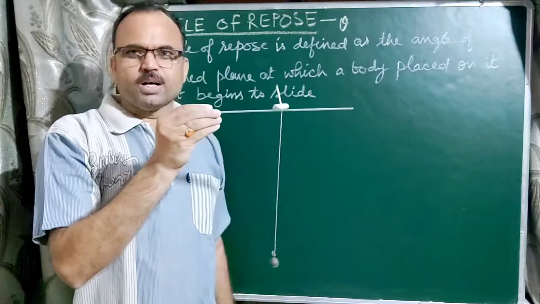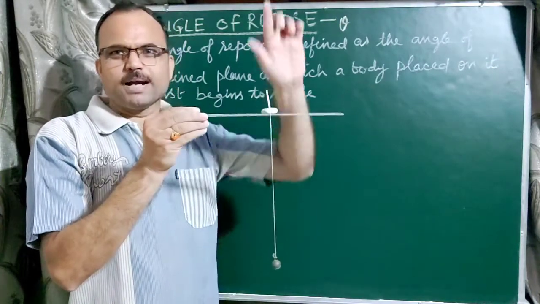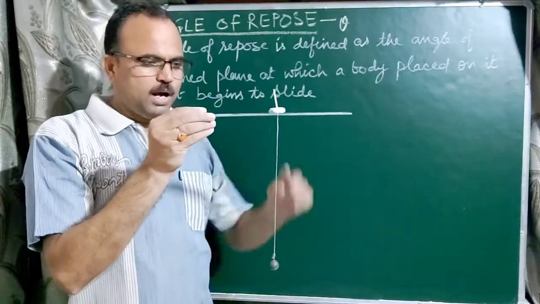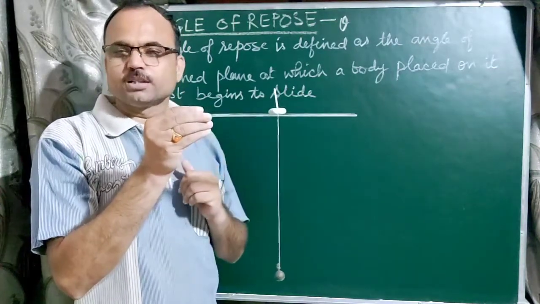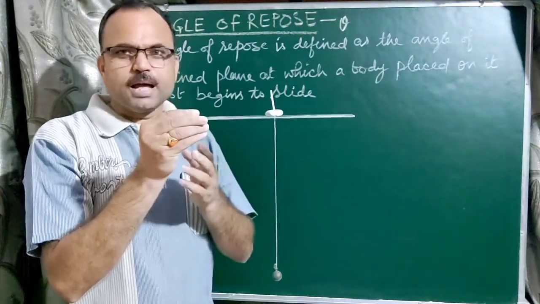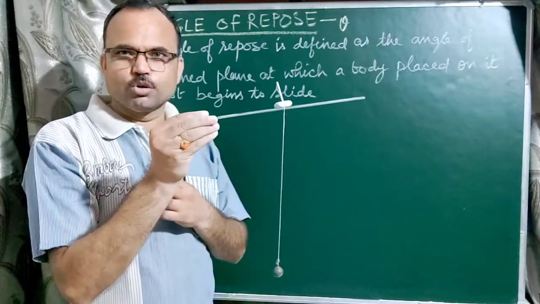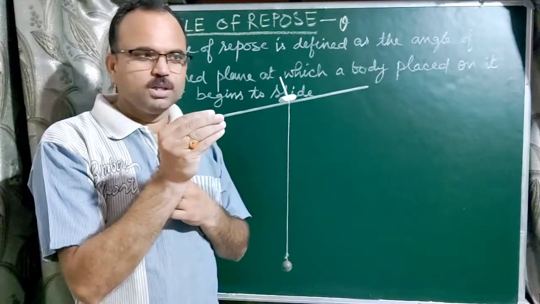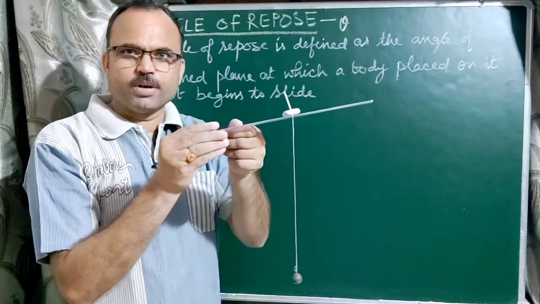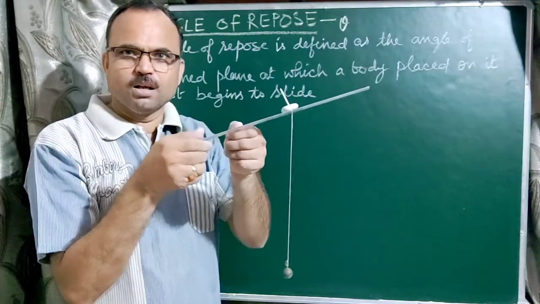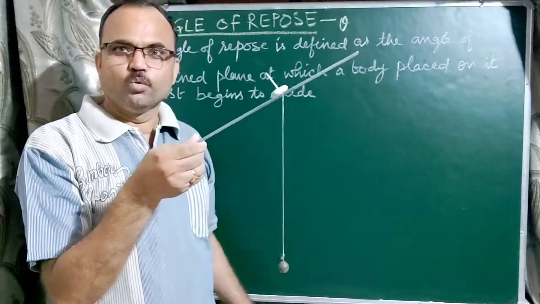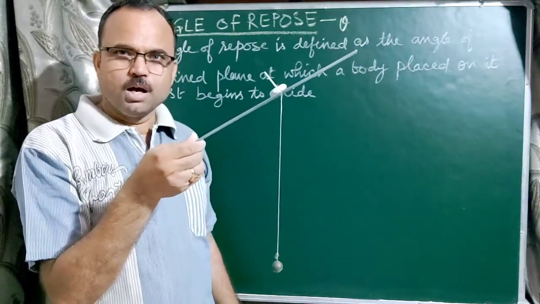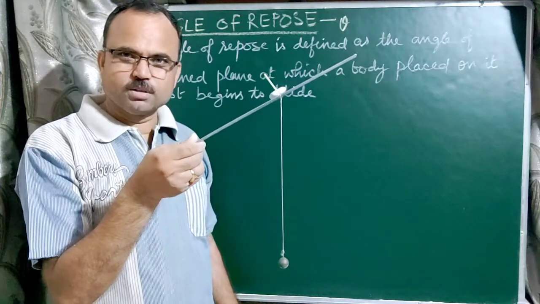In this figure, the normal acts perpendicular to the surface upward, and this indicates the weight of the body placed on the horizontal surface. Now incline the surface slowly. Then this inclined surface makes an angle theta, and the body is still at rest.